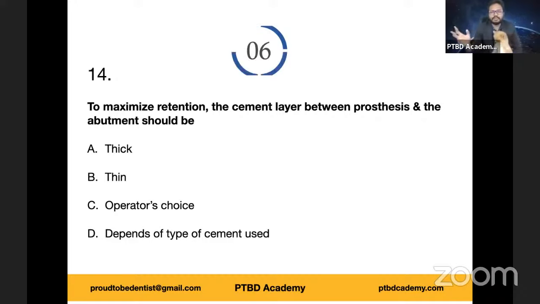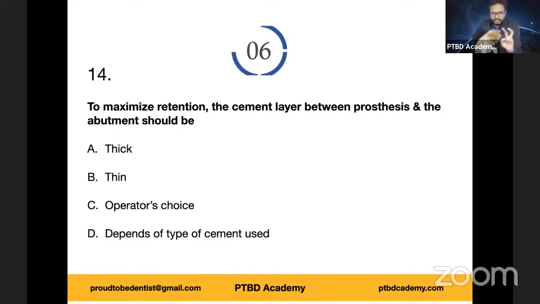Remember, it doesn't matter which type of cement you're using. If the cement has more viscosity, then why use it for luting purposes? According to the area specification, we need a cement luting agent whose thickness is dash. Please fill in this dash. Which means the cement layer thickness has to be as minimal as possible, or it should be thin in simple words. So to maximize retention, the cement layer should be thin, which further minimizes pores in the cement. If the cement layer is thin, that's how the retention is enhanced. Okay, that's the link here.